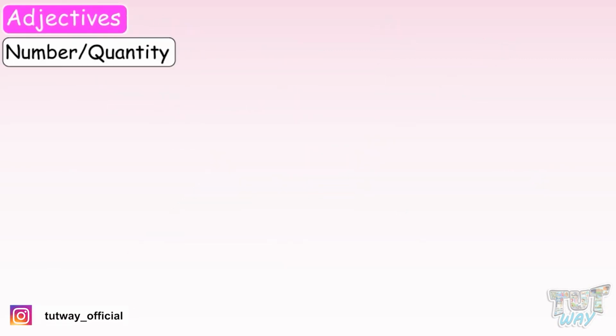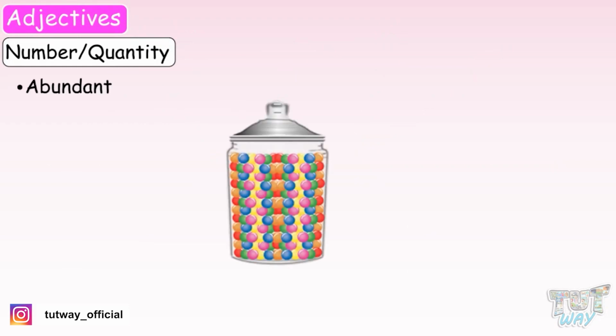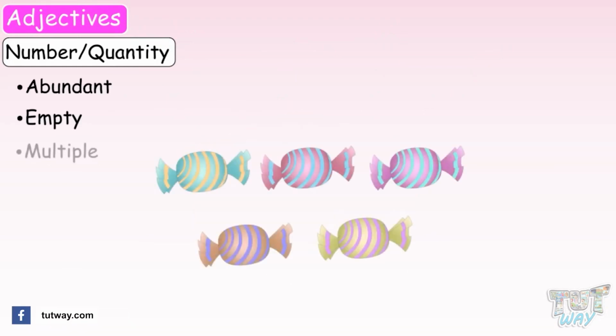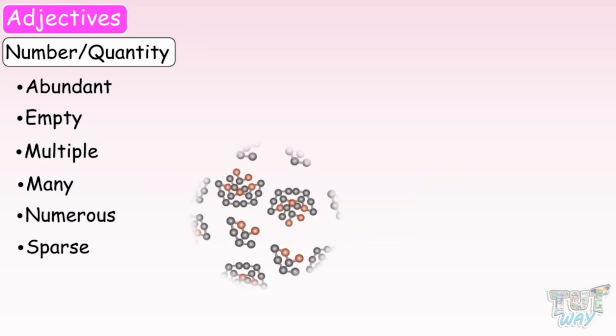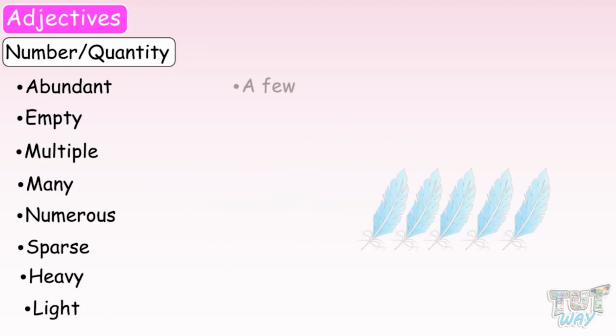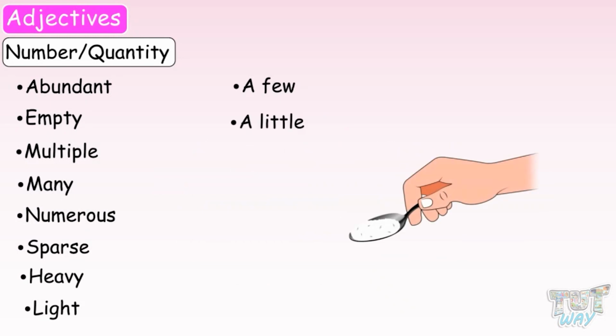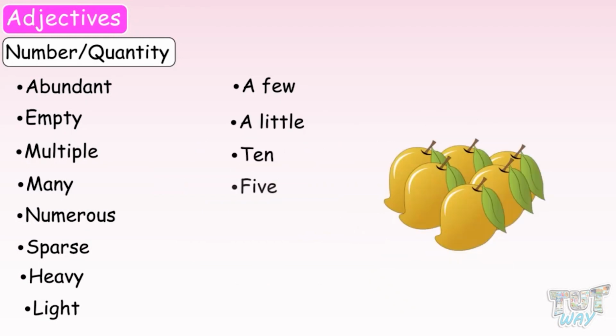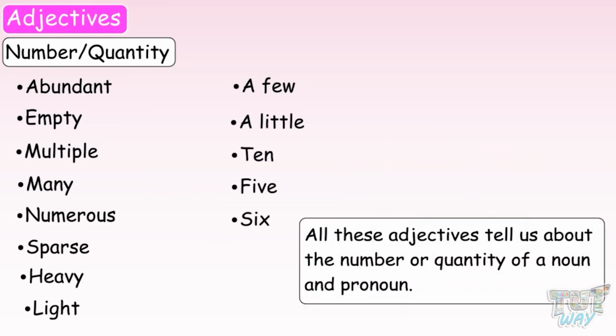Number or quantity: abundant, empty, multiple, many, numerous, sparse, heavy, light, a few, a little, 10, 5, 6. All these adjectives tell us about the number or quantity of a noun or pronoun.